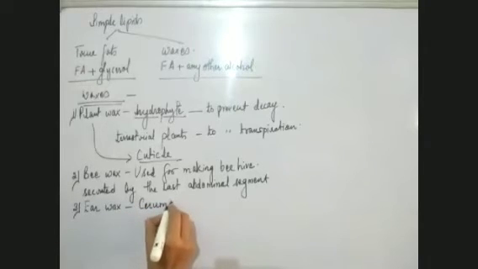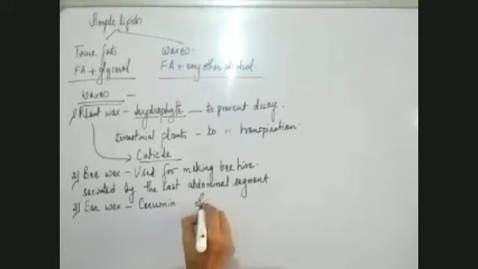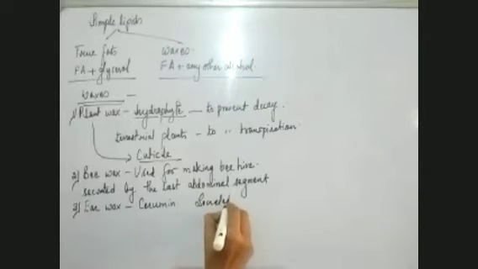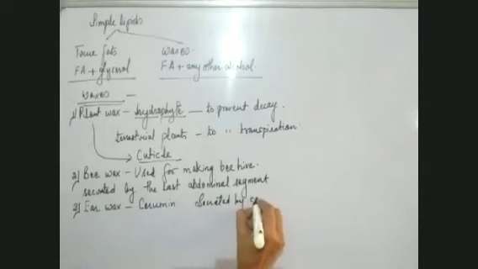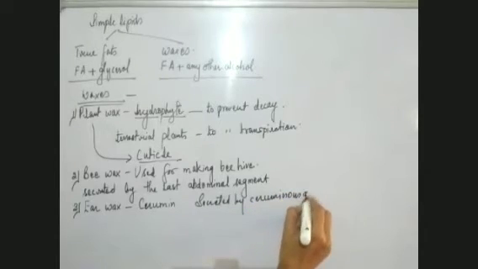It is released or secreted by the ceruminous glands present in the ear. So this is another type of wax.